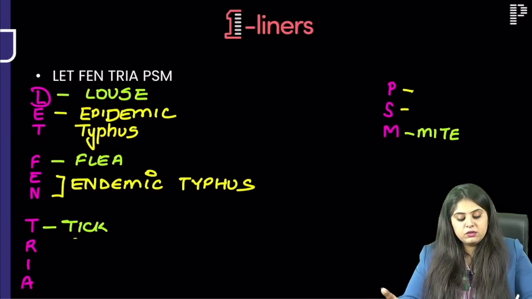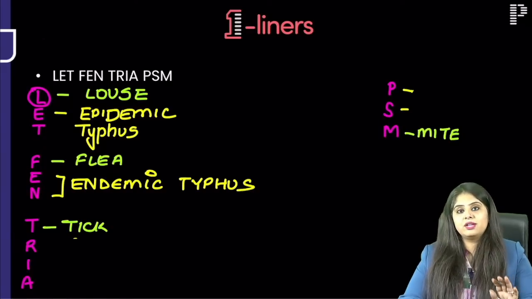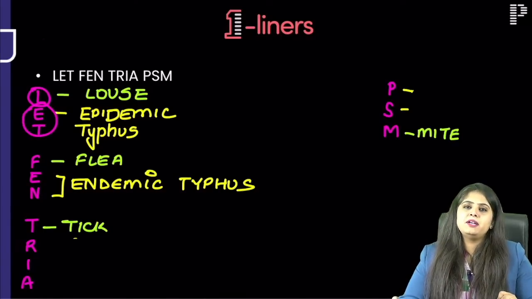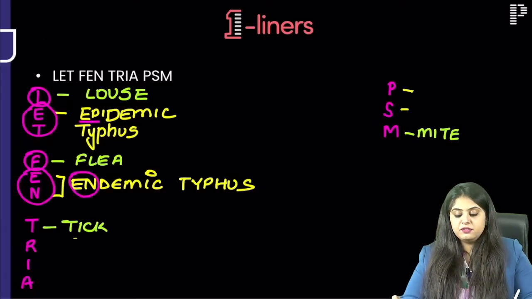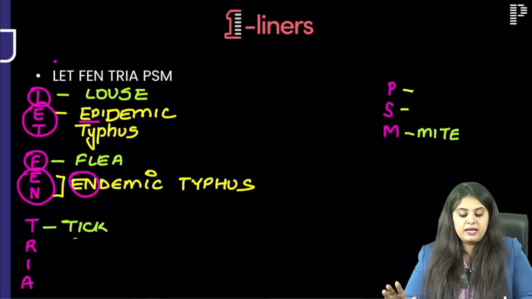Repeating, what is transmitted by louse? If you don't study this with me, you are never studying it alone, I can guarantee. With louse, what happens? The confusion is epidemic typhus or endemic typhus. So keep epidemic here, because with flea it is going to be N, that is endemic typhus. Okay, Let Fen is done.